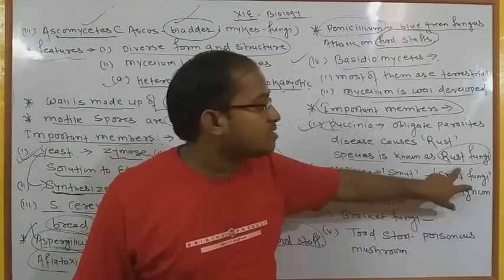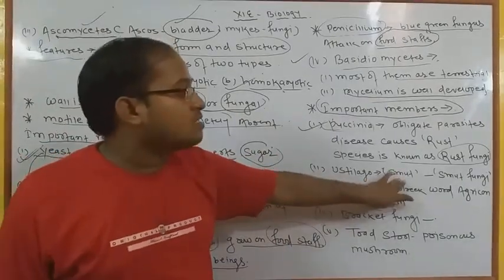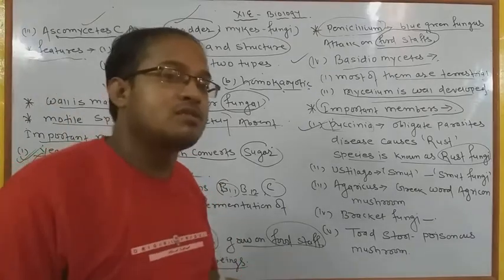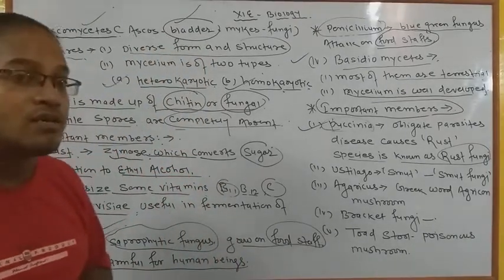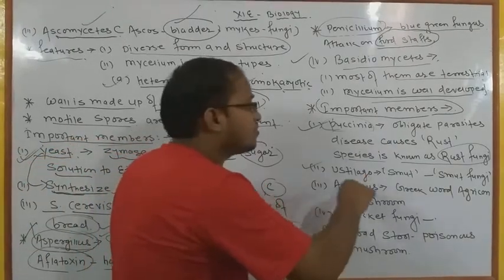This means it is a smut fungi. इसको हम smut fungi इसलिए कहते हैं. Why? Because it affects the barley and wheat plants. ये barley और wheat plants के ऊपर सबसे ज़्यादा effective role play करते हैं क्योंकि ये पूरा का पूरा उसे destroy कर देते हैं, and that is the function of Ustilago fungi.